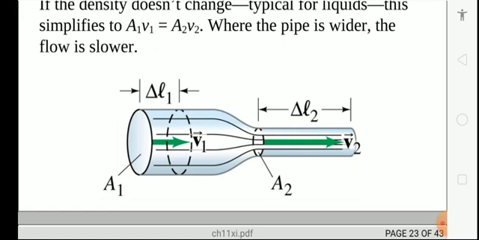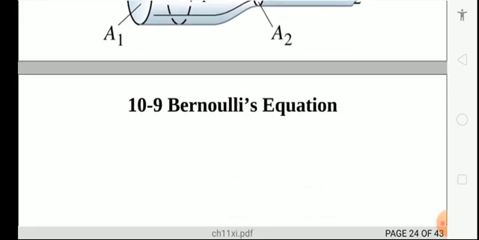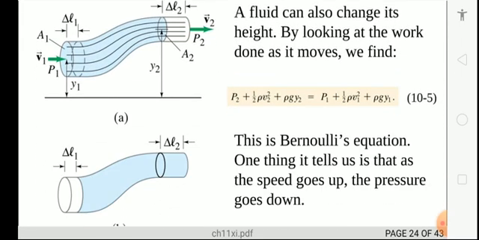Your W1 is equal to P1 A1 delta l1, W2 is equal to minus P2 A2 delta l2. Now just add all these three, W1, W2, W3, and finally you will get the equation 10.5. Okay.